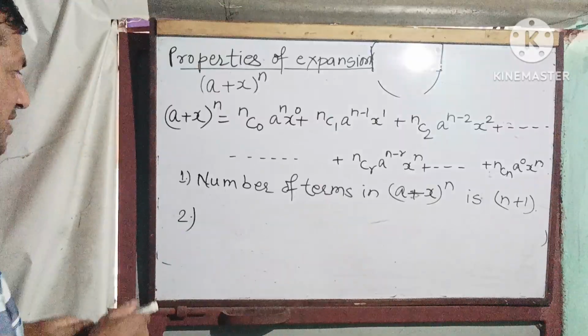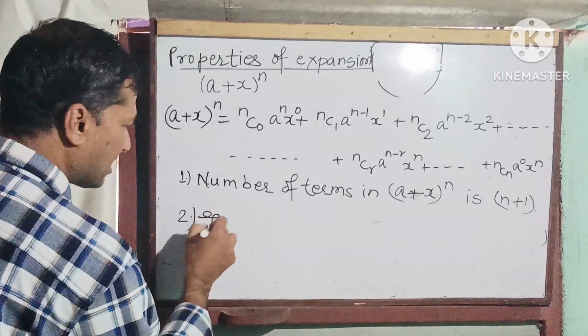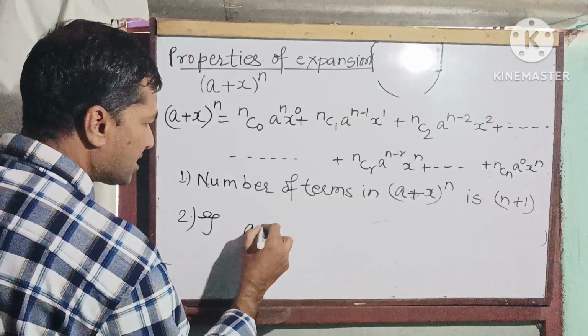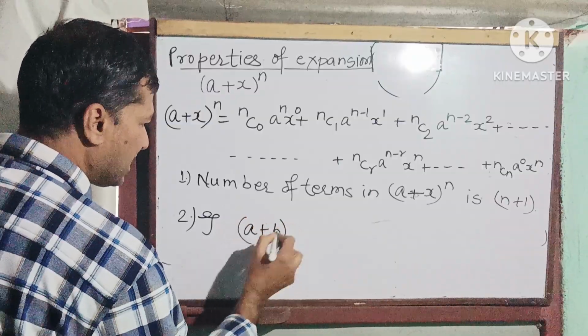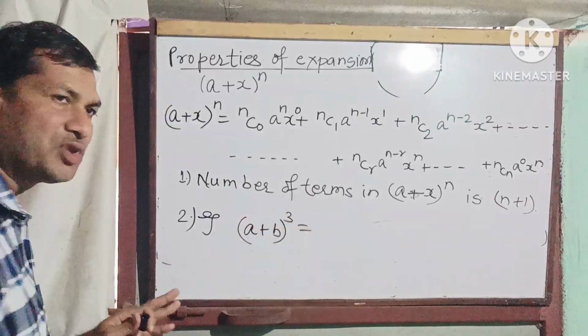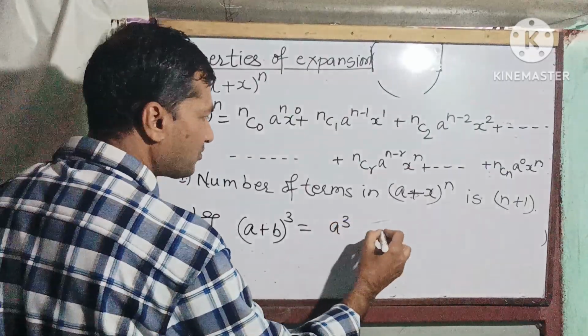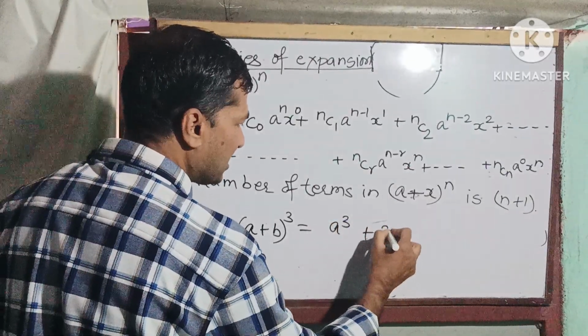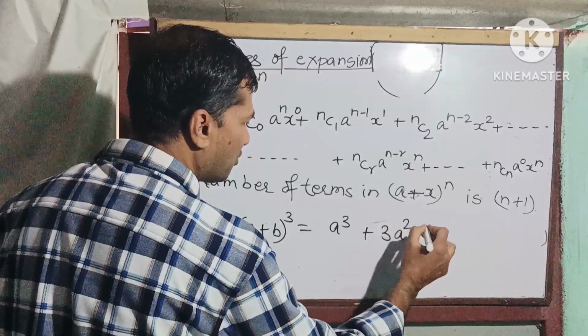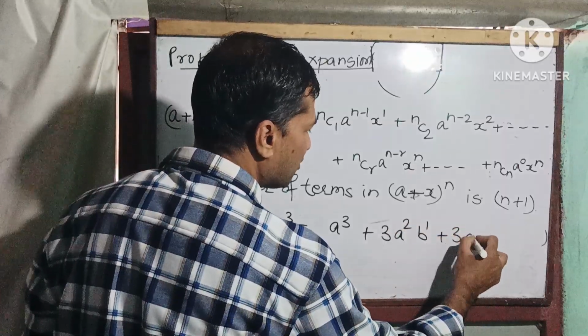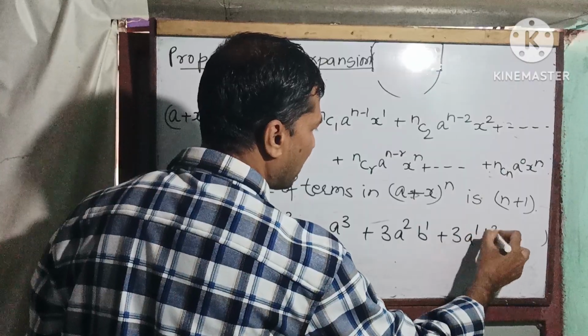As an example, let us take (a plus b) to the power 3. We know this: a to the power 3. The second term is 3 a to the power 2, b to the power 1. The third term is 3 a to the power 1, b to the power 2.